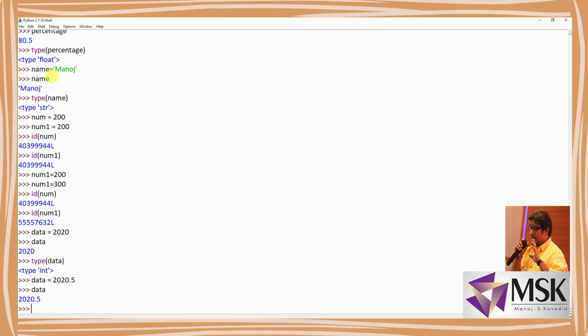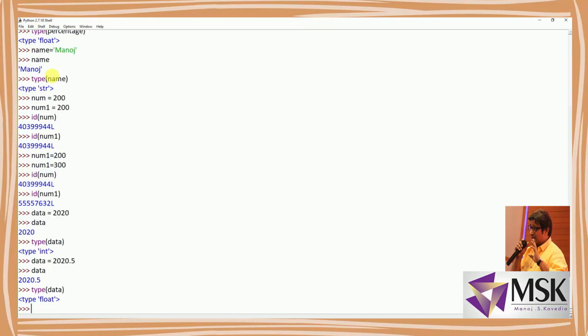Now let's see what happens when I change the type. So if I'm writing type of data, see, previously it was integer which has now changed to float. Means same variable, now its data type is changed just by changing the data.